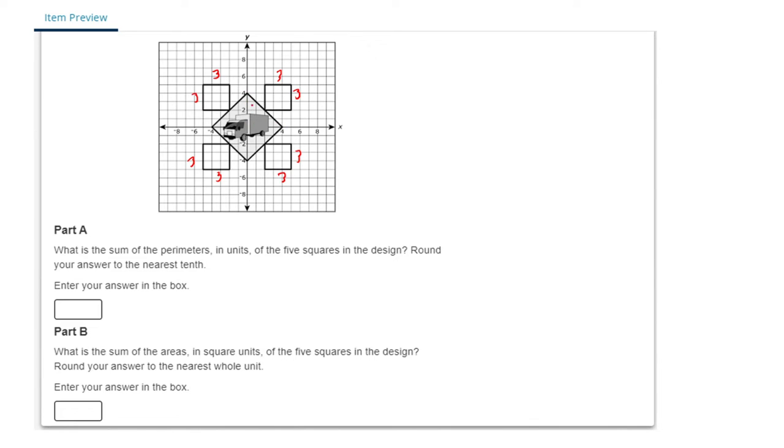That's an easy one. But this middle one is where the problem is. What we could do is use our distance formula again. Remember, D equals the square root of x2 minus x1 squared plus y2 minus y1 squared. So let's plug that in, but for these points here, we're going to just find one side.